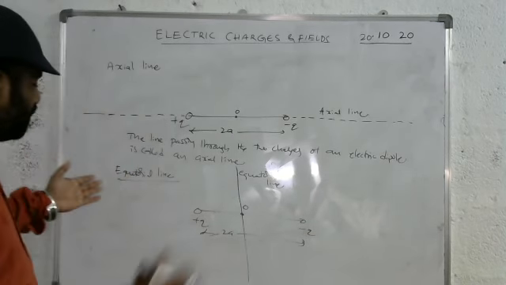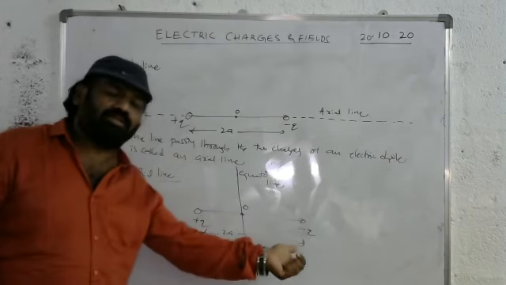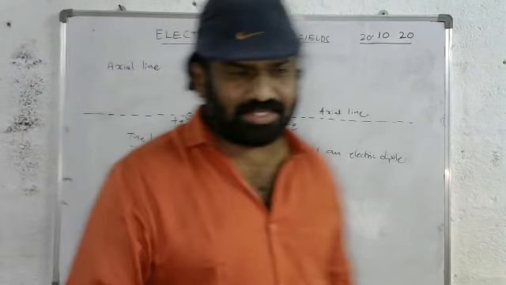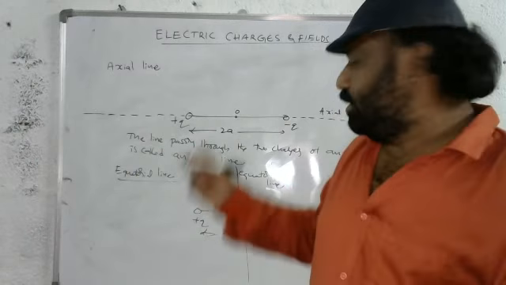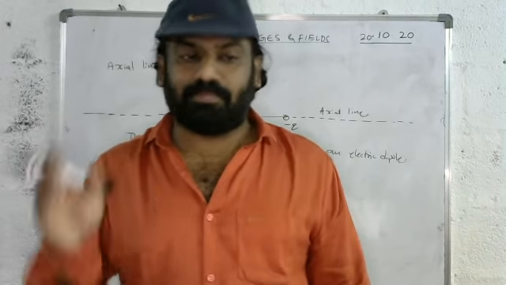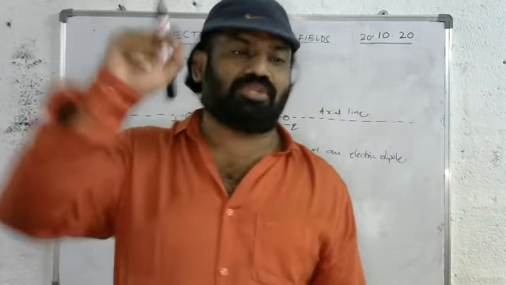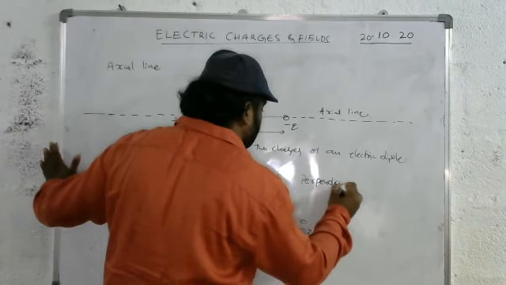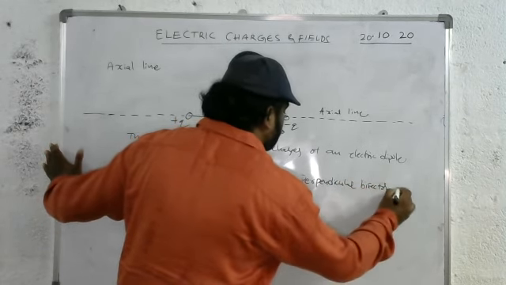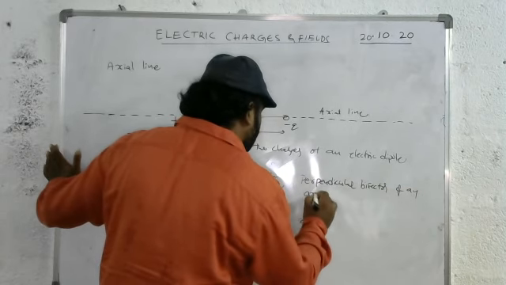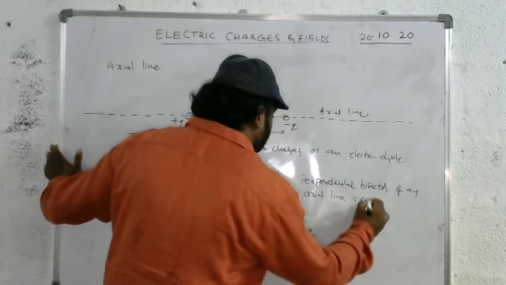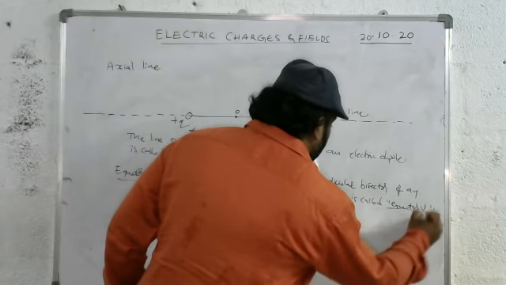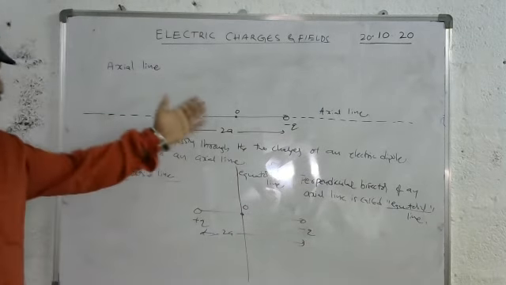How can we define an equatorial line? The line which is perpendicular to the axial line and passing through the center of an electric dipole is called the equatorial line, or we can define it as the perpendicular bisector of the axial line.